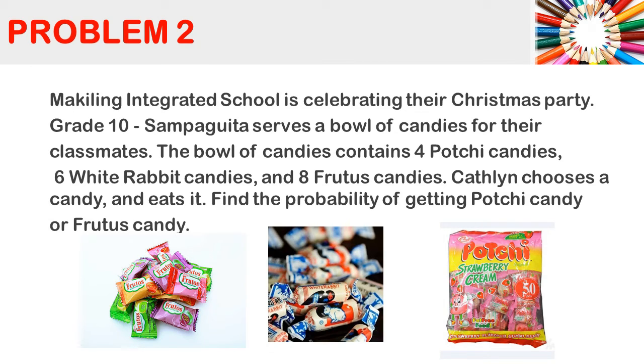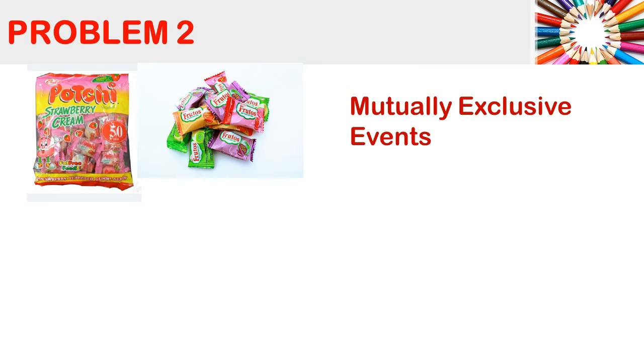Sharing is very important. But let us try to figure out this problem. So let us determine if this is mutually exclusive or non-mutually exclusive events. Is it possible to get a Pochi and a Frutos at the same time? So again, this is impossible. So this is an example of mutually exclusive events. So we will just add their probabilities.